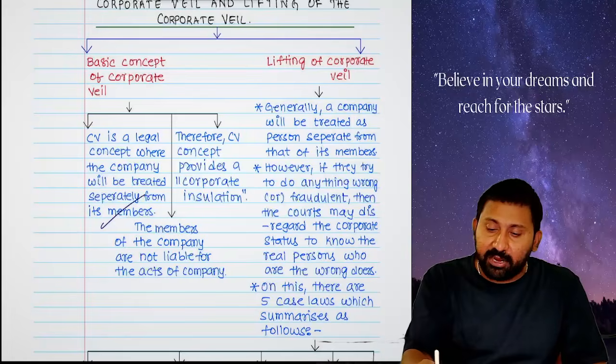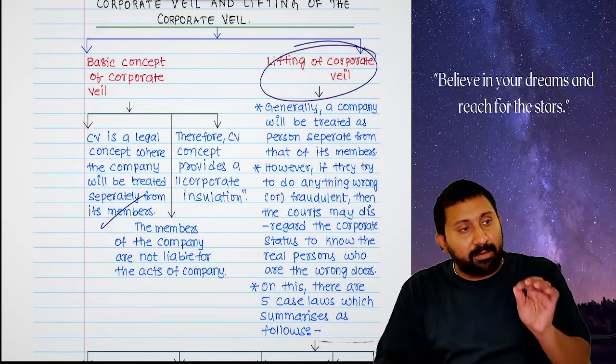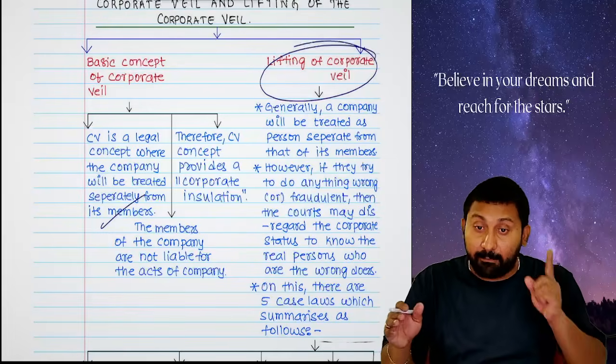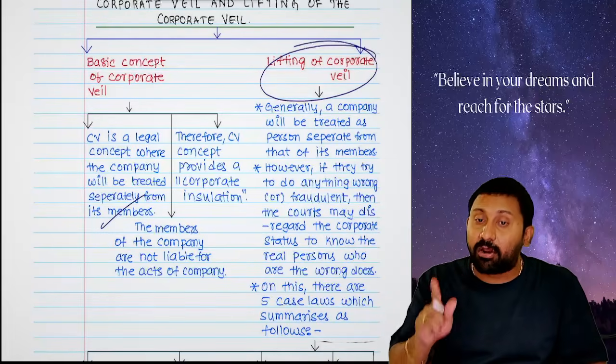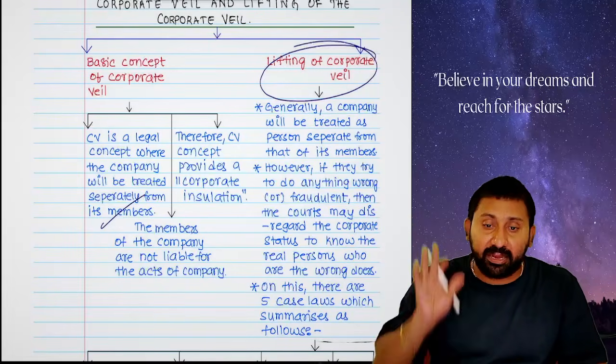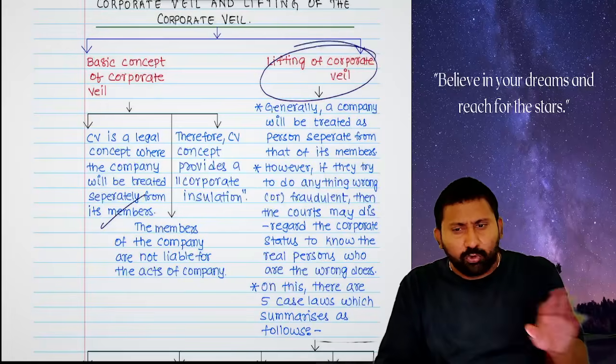Okay, lifting of corporate veil. Company and members are not treated as one and the same. Both are treated separately by the courts. But if there is a fraud or a bad intention in the company, company and members will be treated as one and the same. Simply, in two things I will tell.